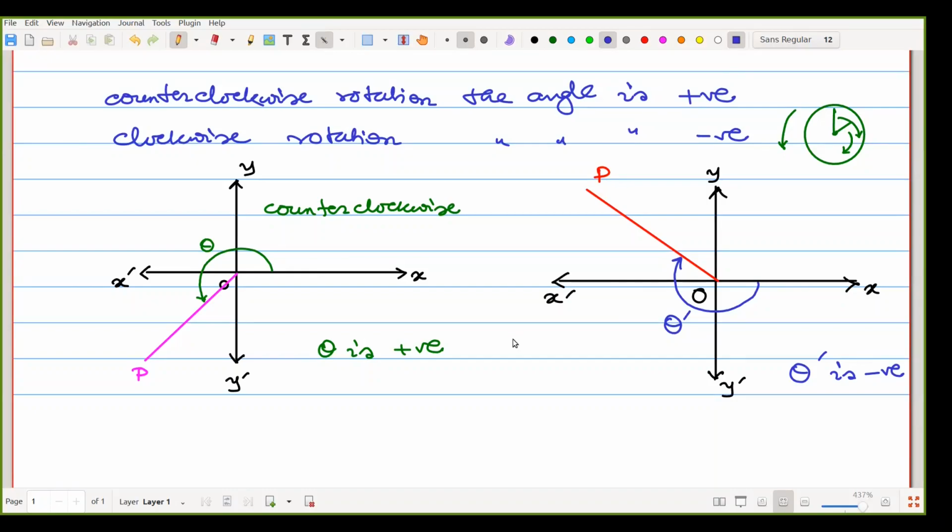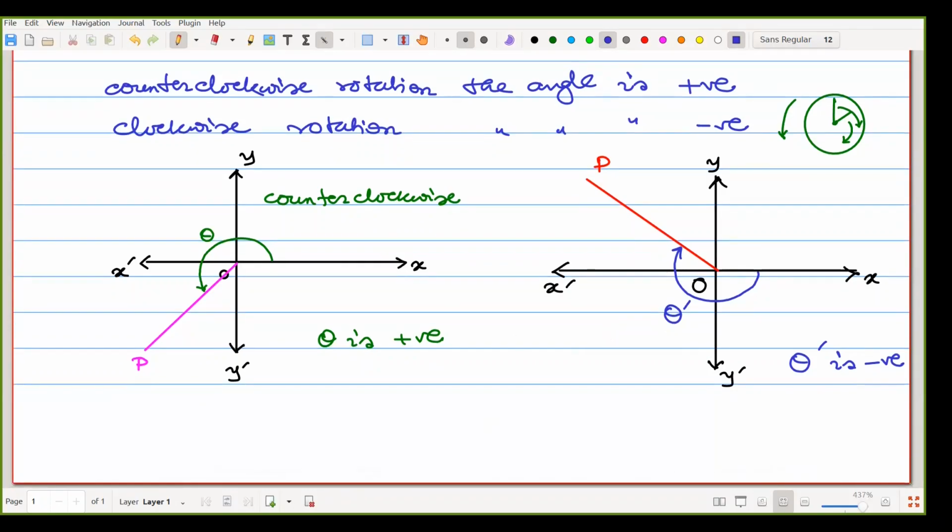So next one, notation for angles. That means commonly used notations for the angles. First one, so we are writing the topic as notation for angles.